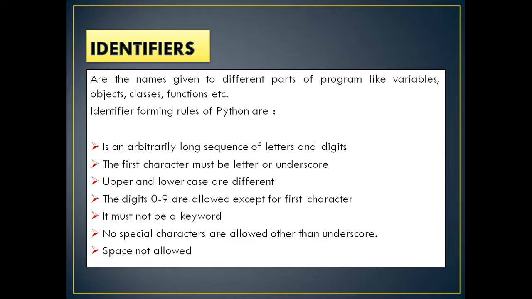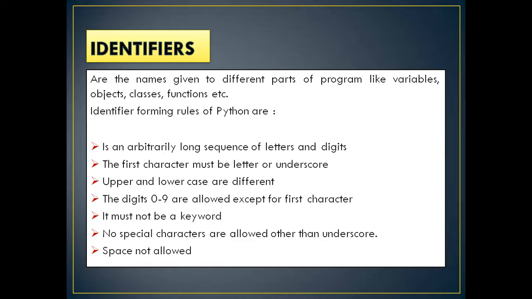It is a long sequence of letters and digits. The first character must be a letter or underscore. Not necessarily, the first character must be a letter or underscore. In other words, the first character should not be a digit. Upper and lower cases are different; that is, it is case sensitive.